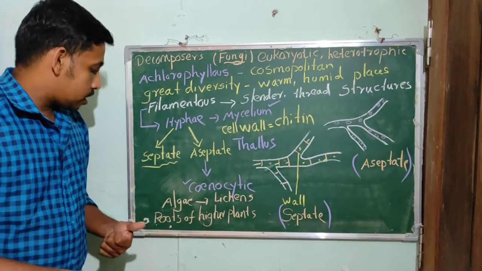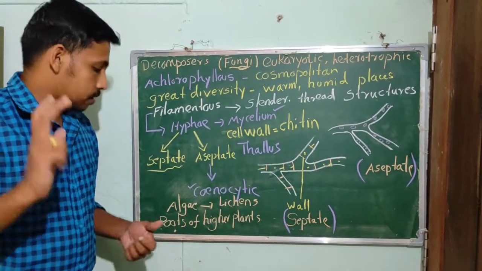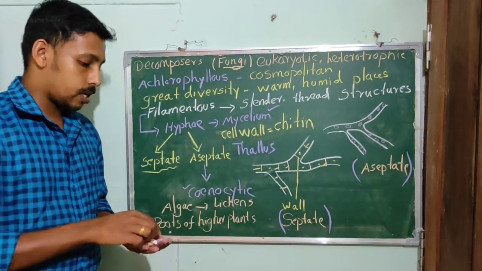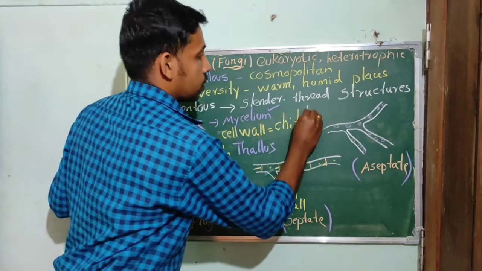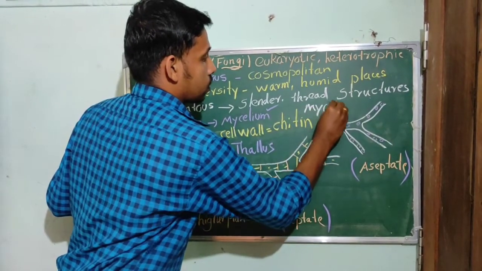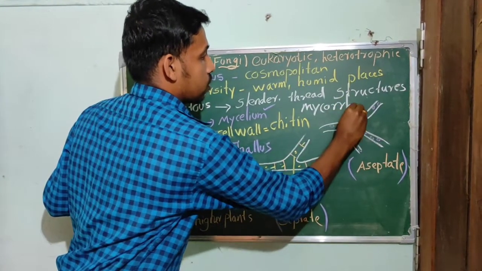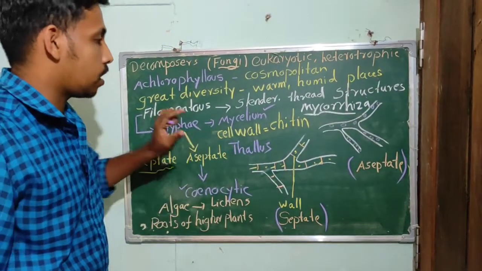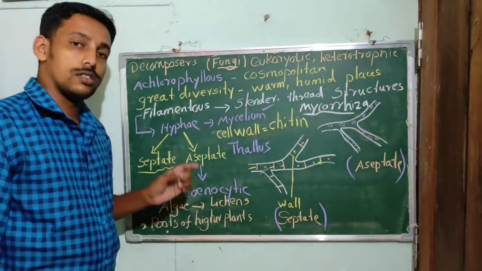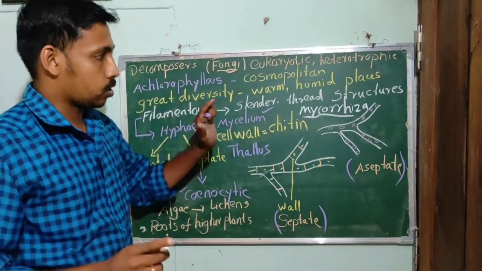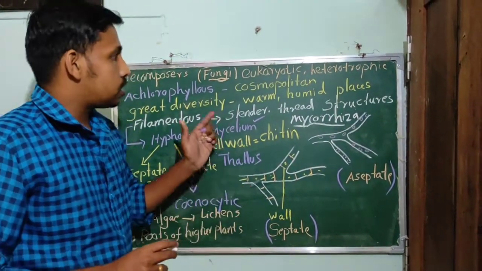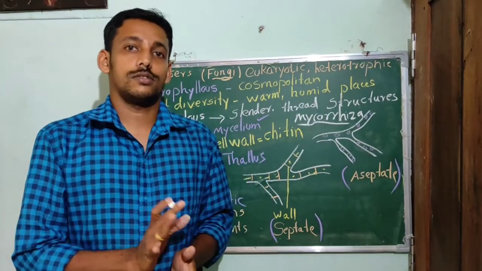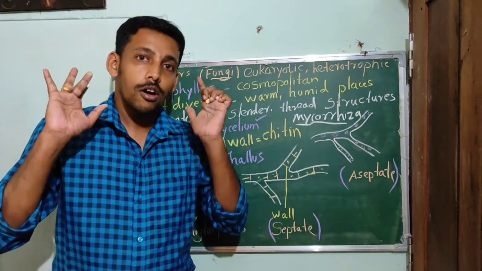And like that, they can also make association with the roots of higher plants. That association is known as mycorrhiza. The fungal association with the roots of higher plants is known as mycorrhiza. So these are some of the general characters of the kingdom fungi.